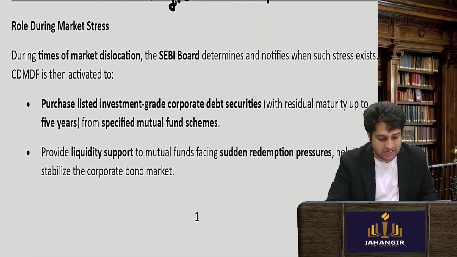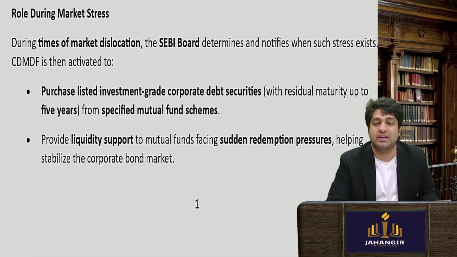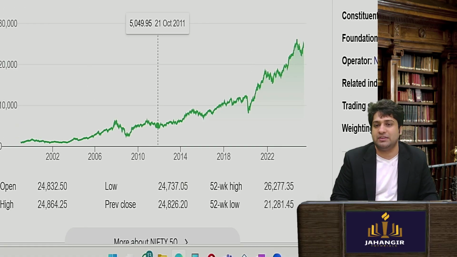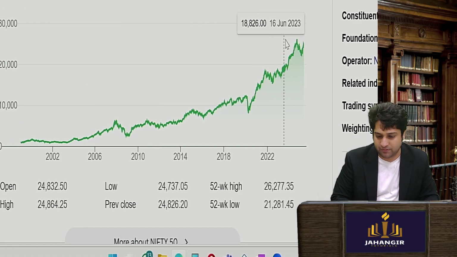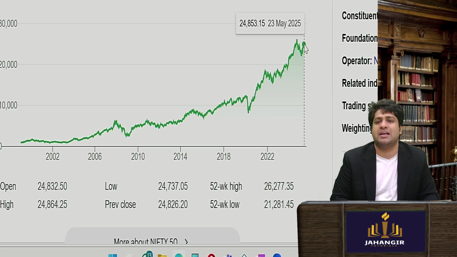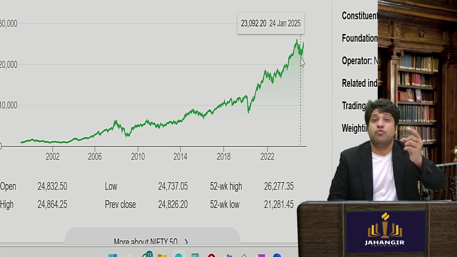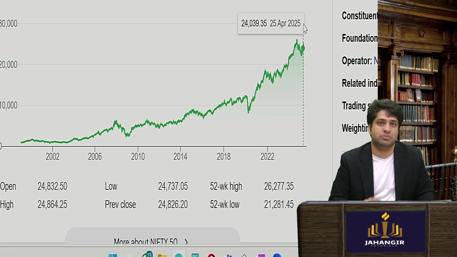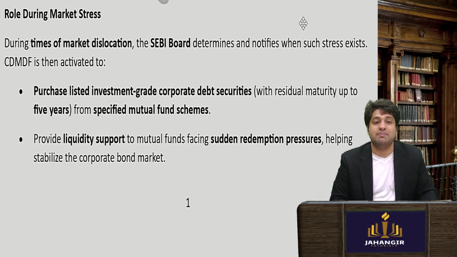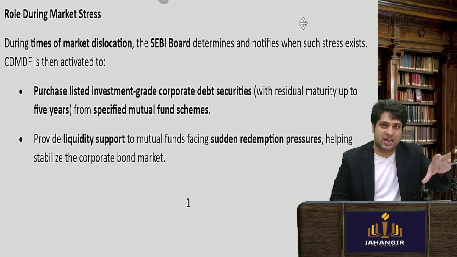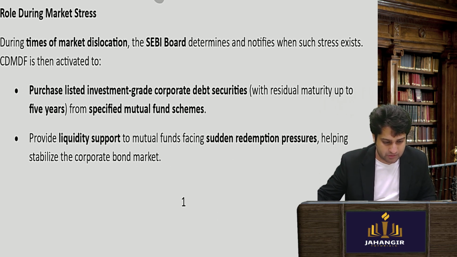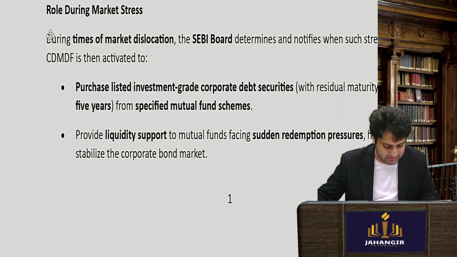Now who will decide whether there is a market dislocation or not? For example, in the stock market, even if there was a fall in 2025, that was not a market dislocation. The stock market keeps falling everywhere, but that is not considered to be a market dislocation. SEBI will confirm that this is the scenario. So SEBI will notify that a market dislocation exists.